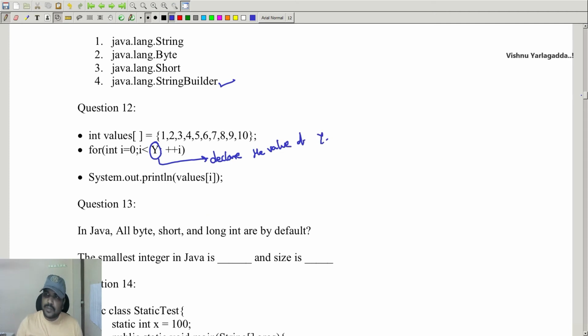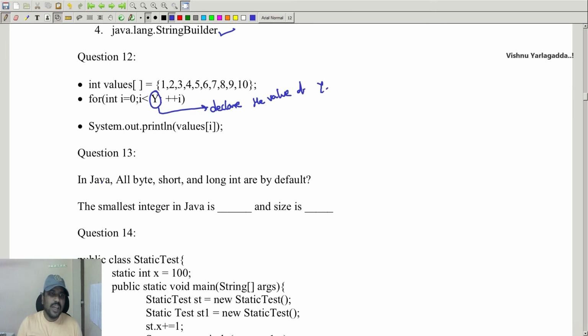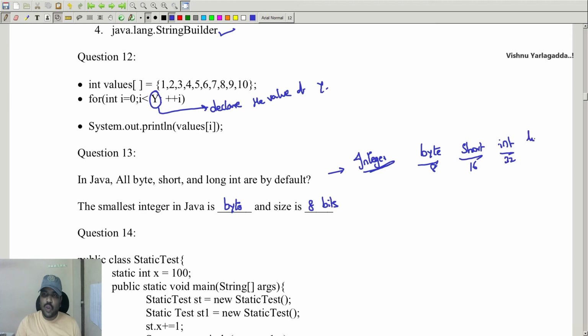Fine. The next question is, in Java, byte, short, int and long are by default, so what are these called? Integer classes. The smallest integer in Java is byte and its size is 8 bits. Likewise, byte will be 8 bits, short will be 16 bits or 2 bytes, int will be 4 bytes or 32 bits, and long will be 8 bytes or 64 bits.